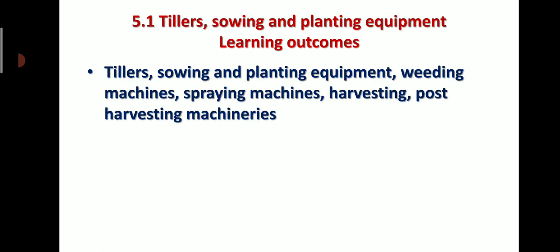So what are the learning outcomes of this unit, point number 5.1? The name of this point is tillers, sowing and planting equipment, and in this we will learn what we mean by tillers, sowing and planting equipment, weeding machines, spraying machines, harvesting and post harvesting machineries. In making all these machineries, there is a huge application of different machining processes as well as fabrication technology and other allied processes, which are part of mechanical engineering. So let us start.